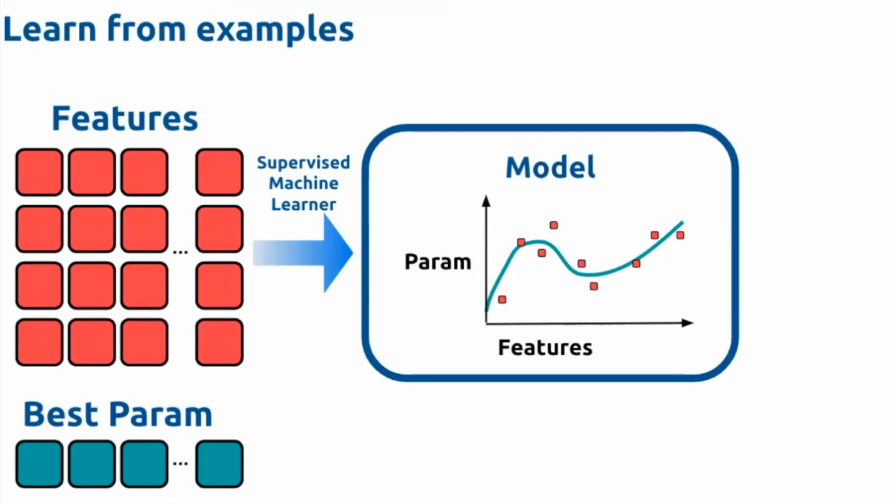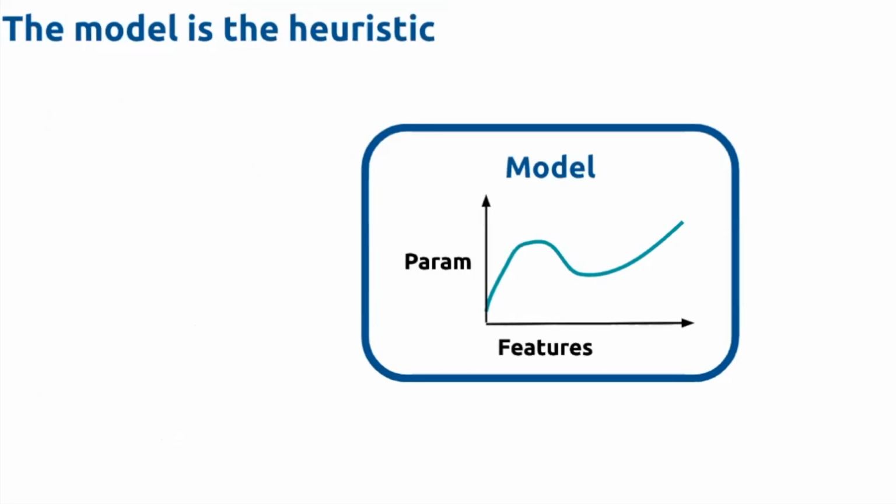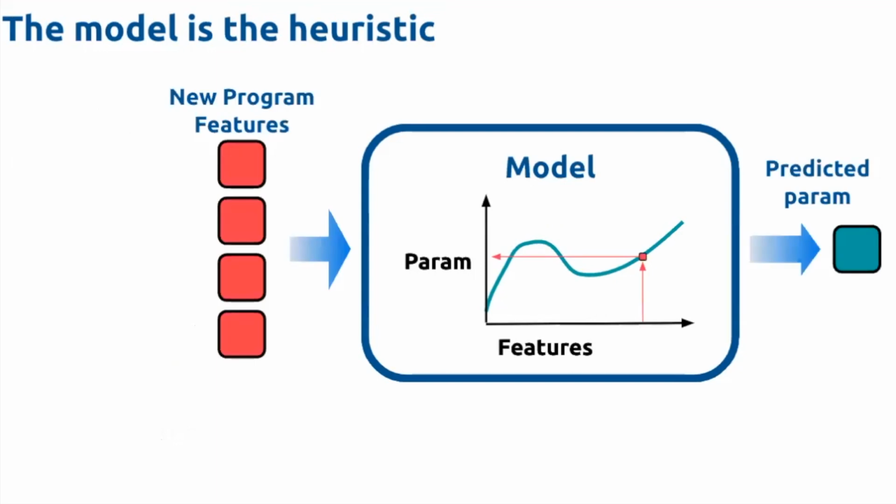A model is a thing that's going to try and infer from those features some underlying function. And then our model becomes the heuristic. So the idea is we take that model and embed it inside our compiler, and now rather than relying on a complicated chunk of C++ when we're trying to figure out how to loop unroll, the compiler would say, okay, machine learning model, here's some new piece of code that I've not seen before. Here are the features, and then it will infer some predicted optimization decision.